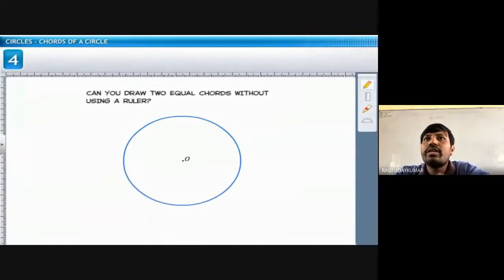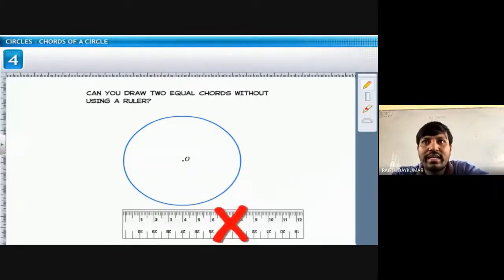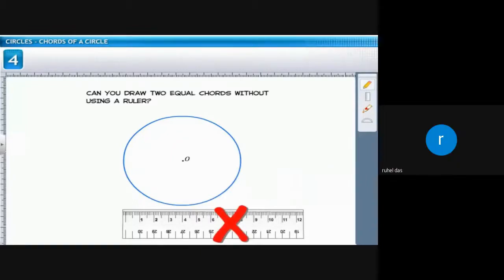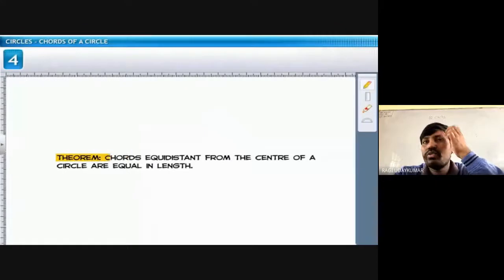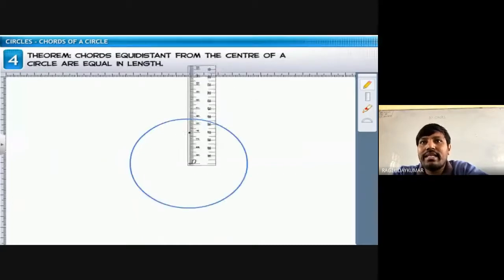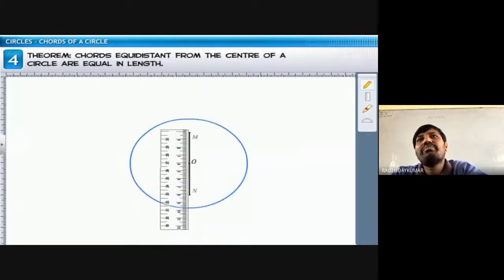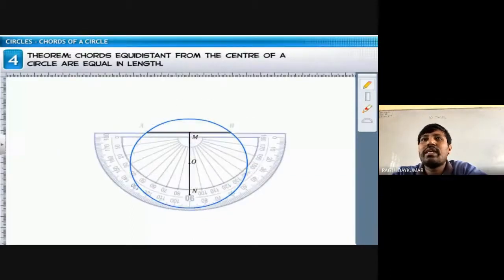So another one, can you draw the equal chords without using a ruler? Ruler use ना करके equal chords draw कर सकते हैं. By compass, sir. Without using the ruler. Can you draw chords equal length? So no. So the chords equidistant from the center of the circle are equal in the length. So distance equal ड्रा करना है. सिंपल है ये ड्रा करने के बाद इधर परपेंडिकुलर ड्रा करो, इधर परपेंडिकुलर ड्रा करो.